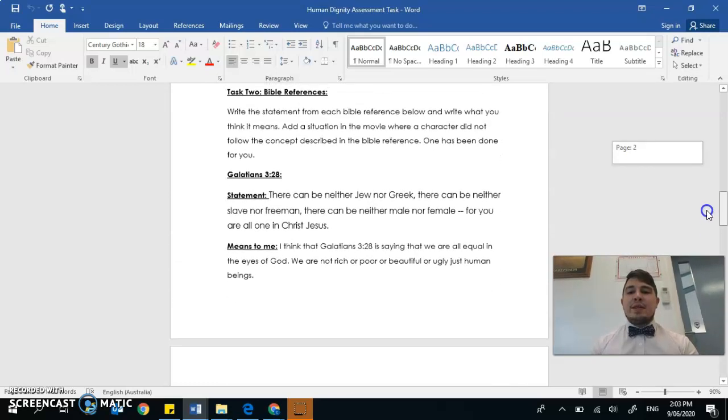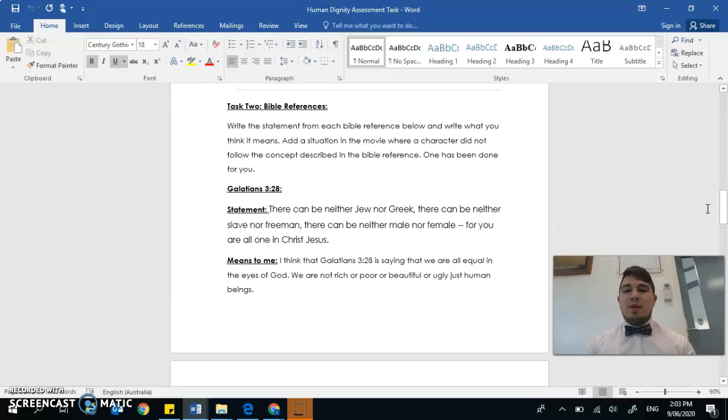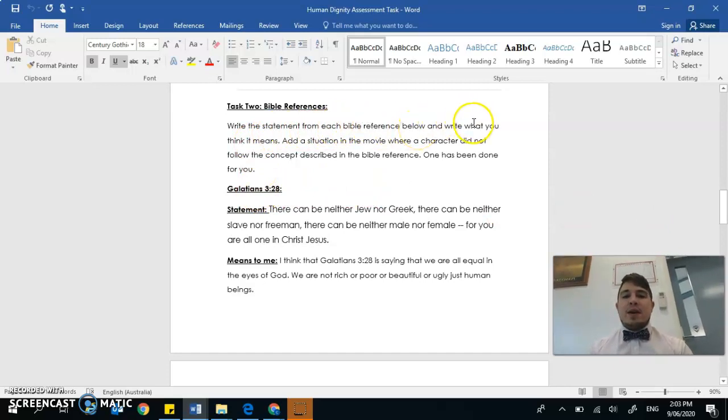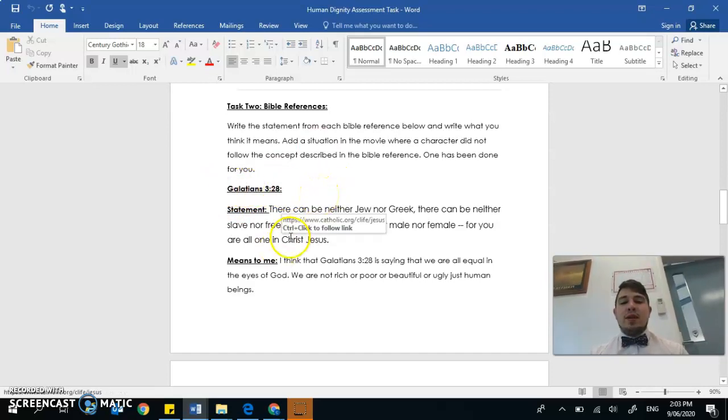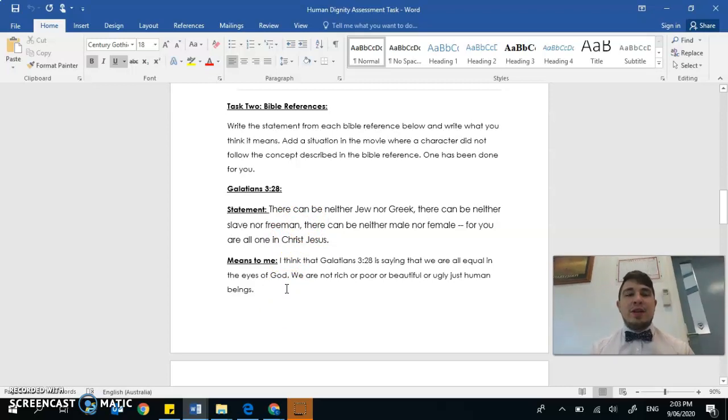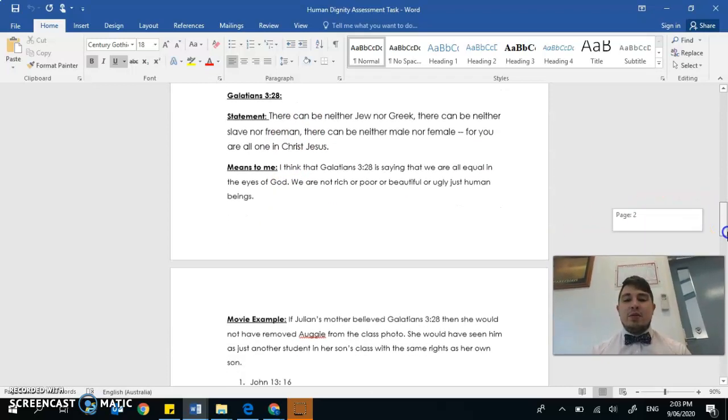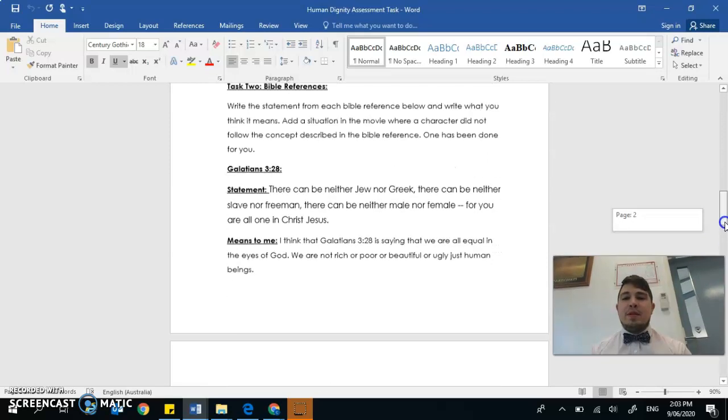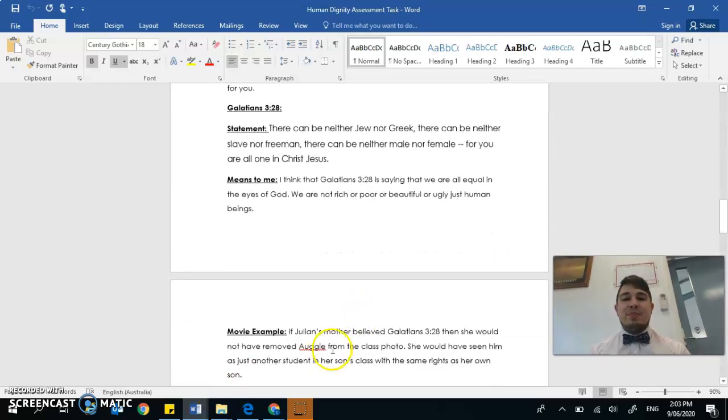Task 2 is a Bible references task. You write a statement for each Bible reference that you're given. You're given a few, and you write what you think that reference means. So you read it. For example, if you're looking up Galatians 3:28, you look that up, you read it, and then you tell me what it says in your own words. Then you tell me what you think it means to you with regards to human dignity being made in God's image.